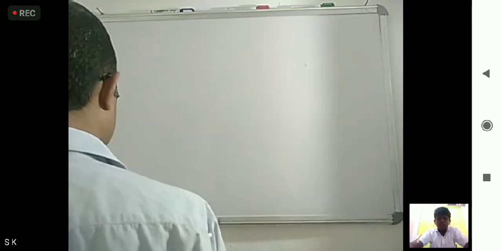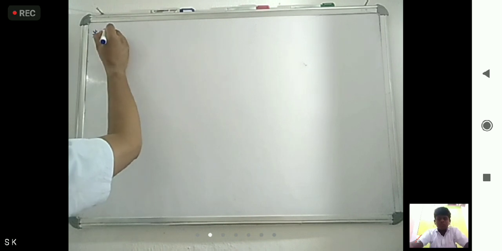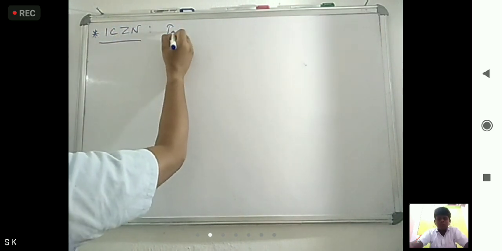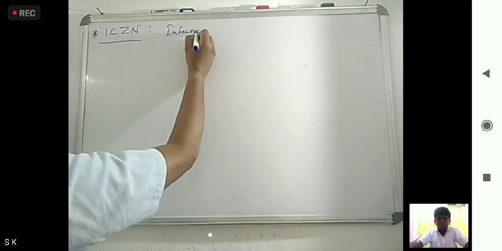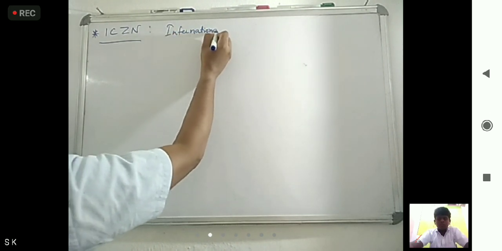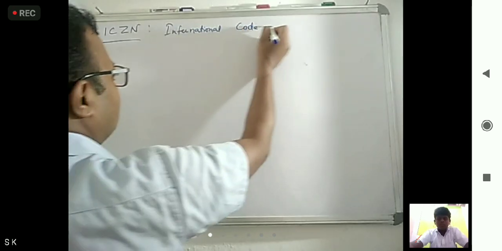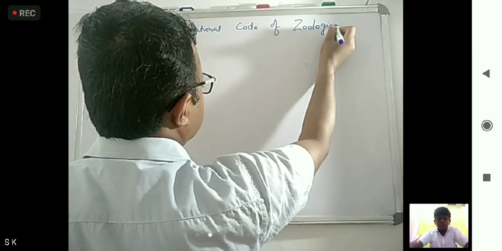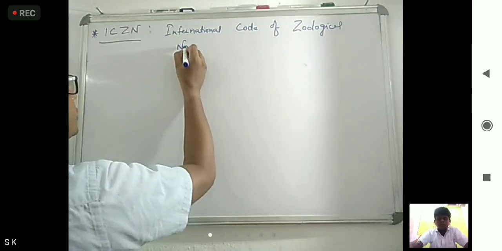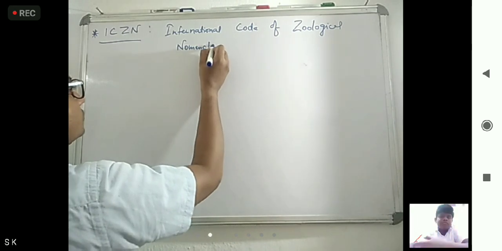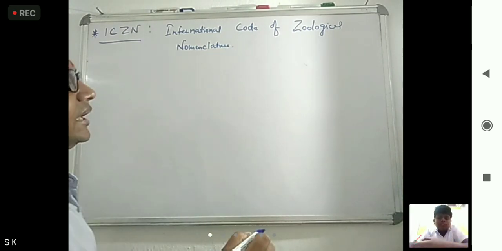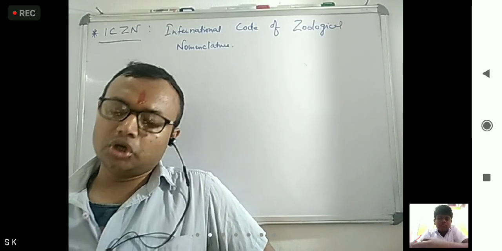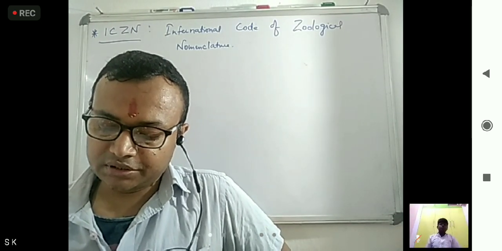Next is ICZN, International Code of Zoological Nomenclature. So this is for what? Animals, zoology, the science of animals. So zoological is related with animals.